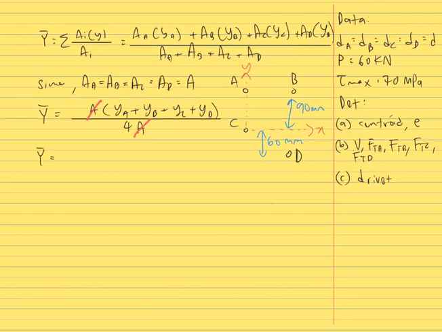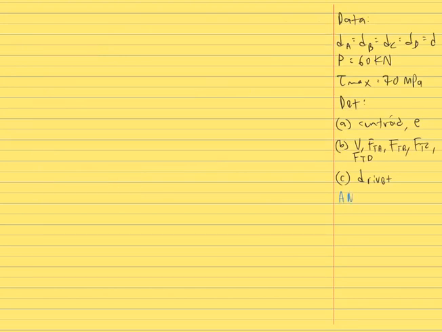So YA is 90, YB is 90, YC is 0 because C is on the reference point, and YD is negative 60 because it is below reference point C. Divided by 4, y bar is equal to 30 millimeter. Now we have the centroid coordinates, which are 45, 30.